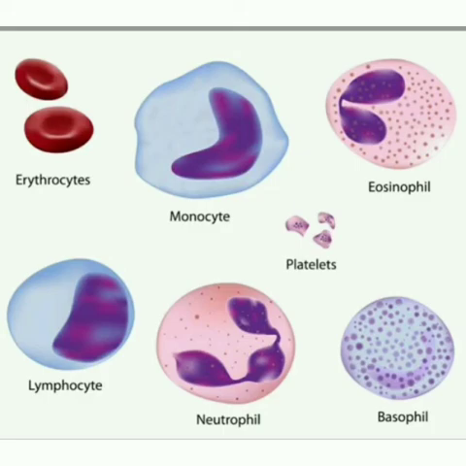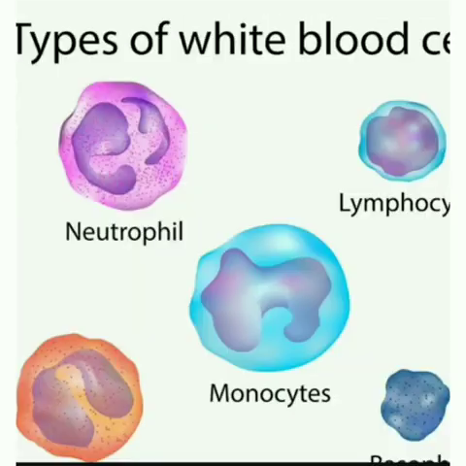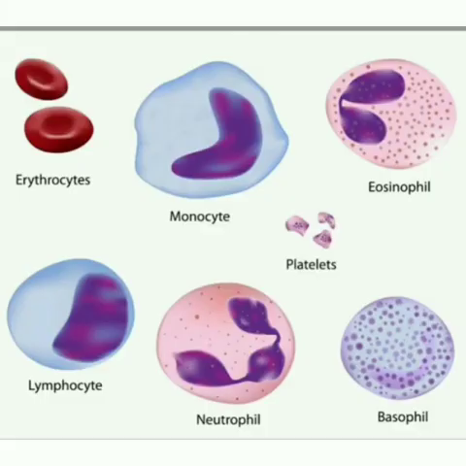WBCs are of two types, granulocytes and agranulocytes. Granulocytes have irregular shaped nuclei and cytoplasmic granules, and agranulocytes do not have cytoplasmic granules. Granulocytes are divided into neutrophil, basophil, and eosinophil, and agranulocytes are divided into lymphocytes and monocytes.